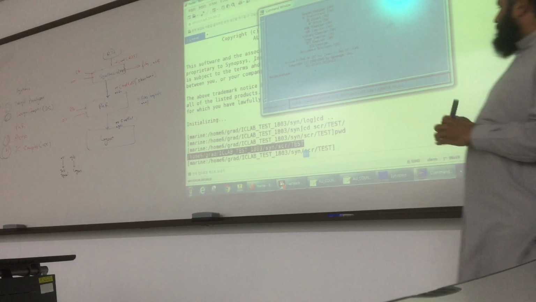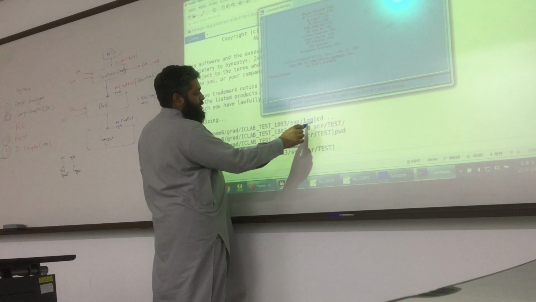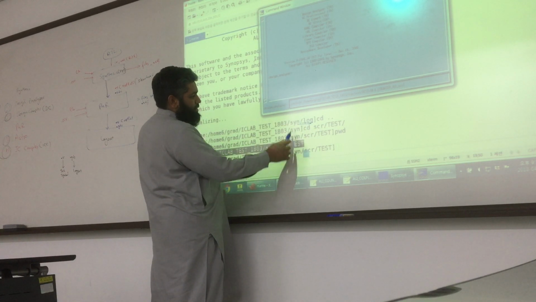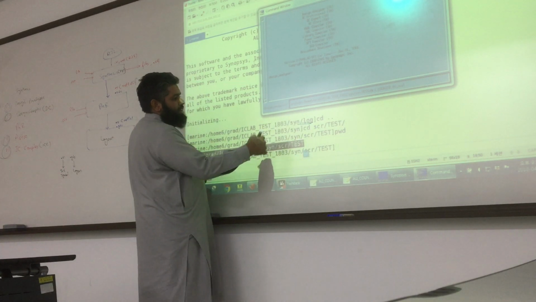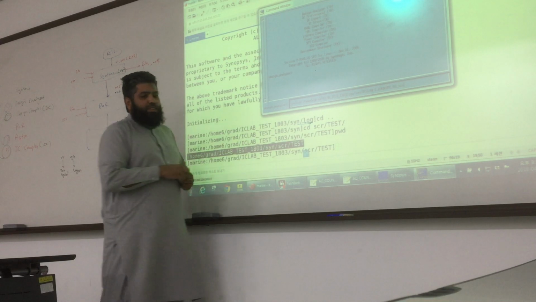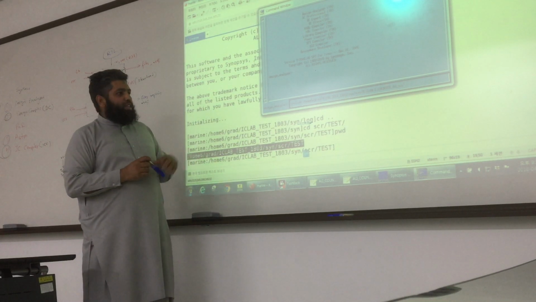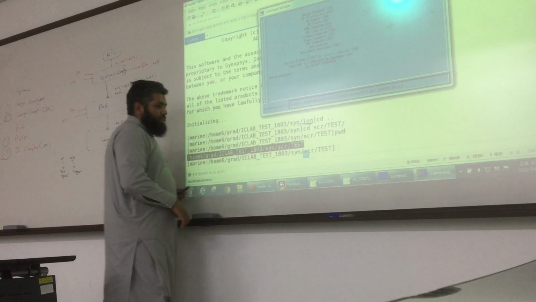So there is another way if you want a shorter one. Now you see we are in the log location. Our test is in, if you go one step back, then we can also write a shorter one. This is the location of your script file. I write here if it is small.